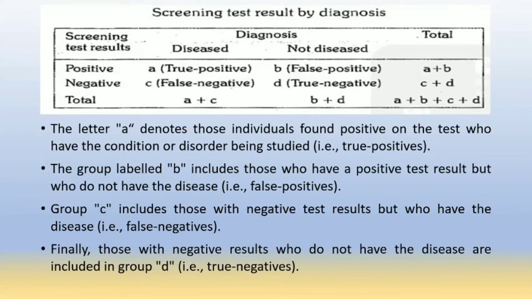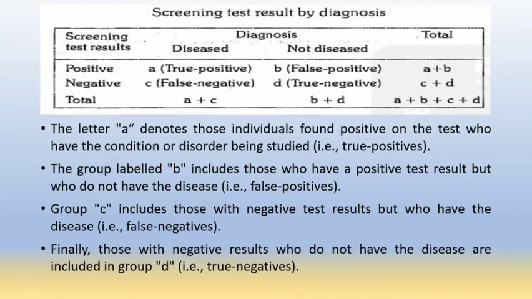So this is the table which we draw after a screening test, for measuring the specificity and sensitivity of the screening test. So here the term A, that is true positive, are the persons who are having screening test positive and they are also diseased.